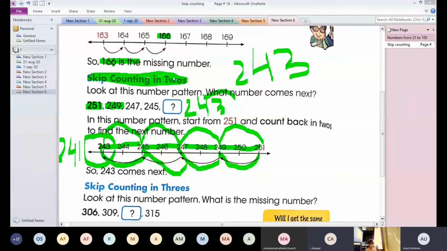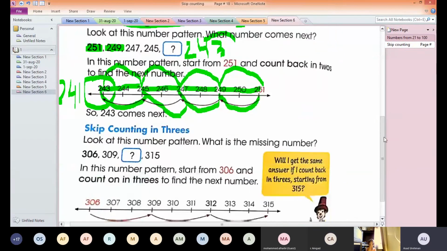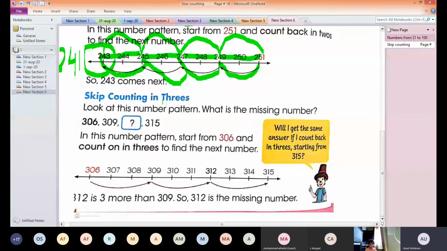Now we will start studying skip counting in threes. This is skip counting in threes. So look at this number pattern.